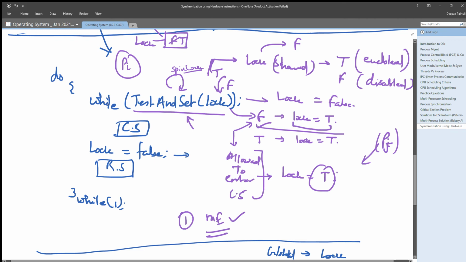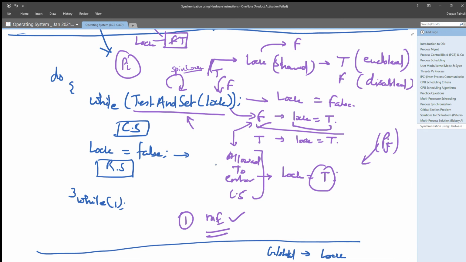So that the lock value will be set false, and this will open this spin lock for another process, like in our case P2, right? That means one after another they are giving chance to each other. So that's why progress is happening here, but bounded wait is not happening here.